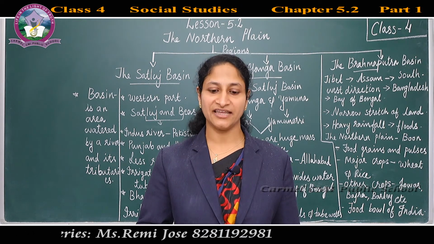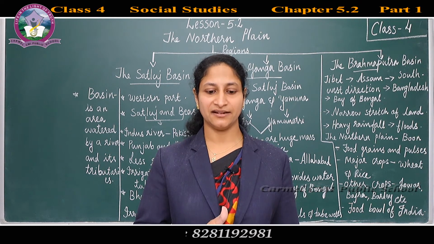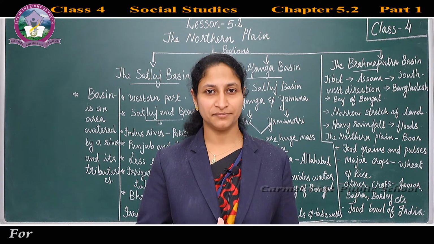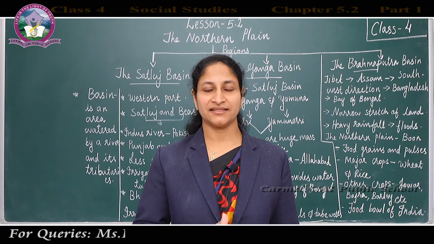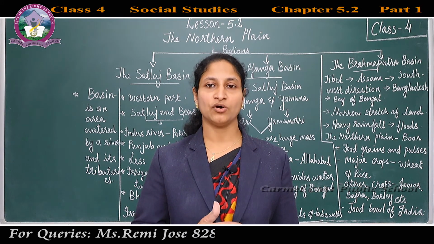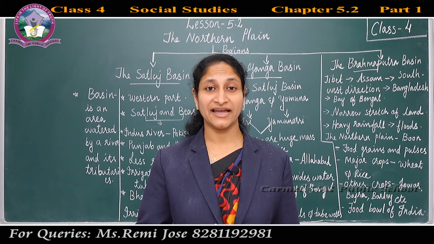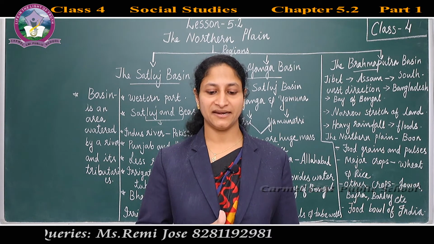Now let us study more about these basins in detail. First of all, let's start with the Satluj basin. The Satluj basin lies to the west of the Northern Plain.